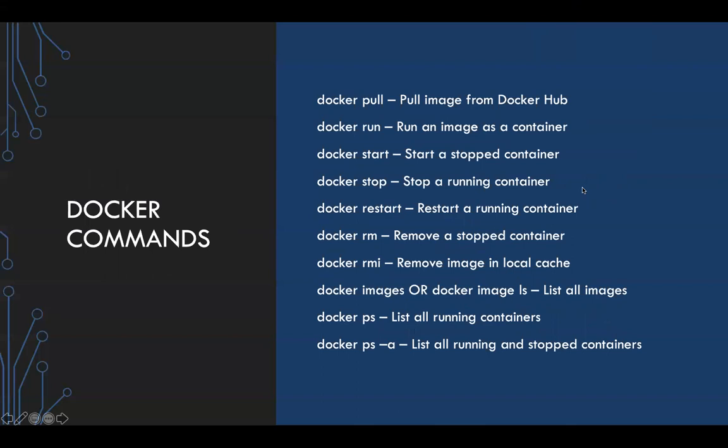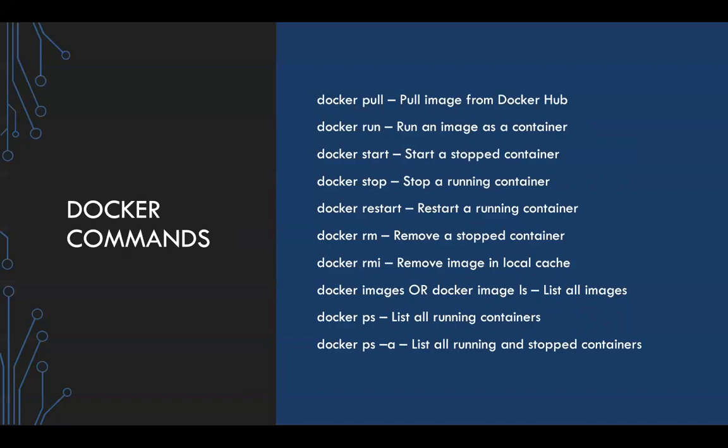Some of the commands that you have to remember regarding Docker: you can pull an image from Docker Hub using the docker pull command. You can run an image as a container using the docker run command. You can start a stopped container using docker start. You can stop a running container using docker stop. You can restart a running container using docker restart, which will stop and start it eventually. You can remove a stopped container using the docker rm command.